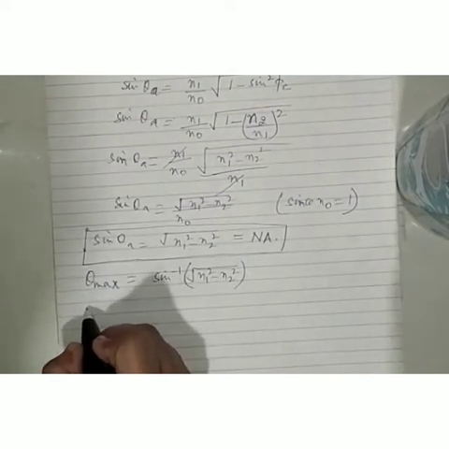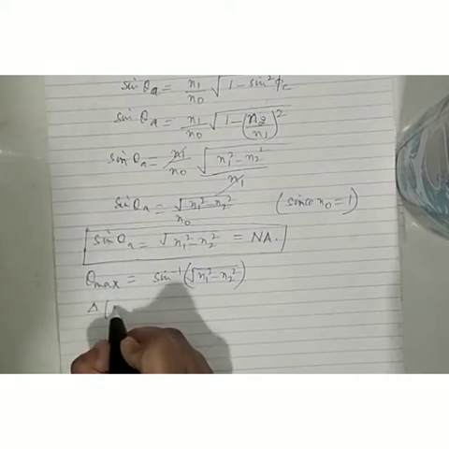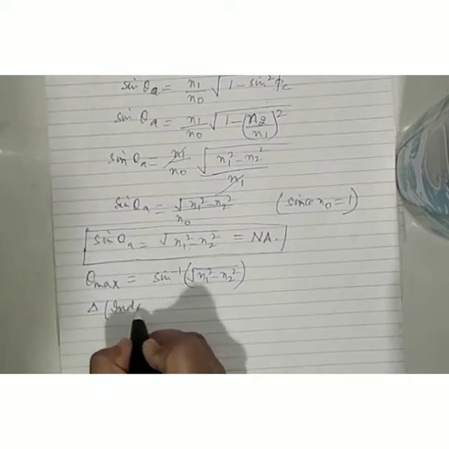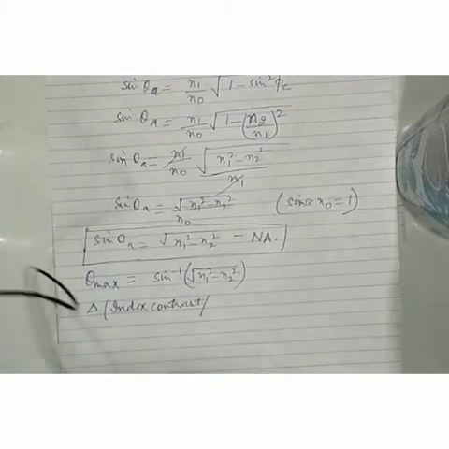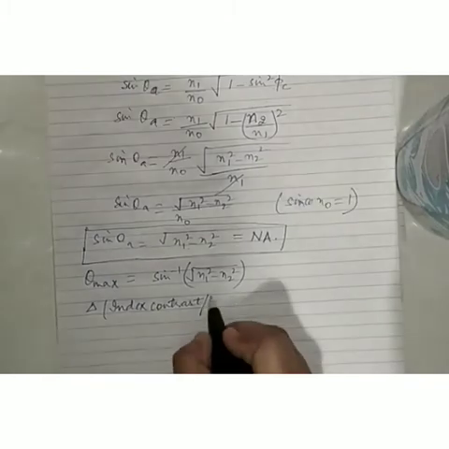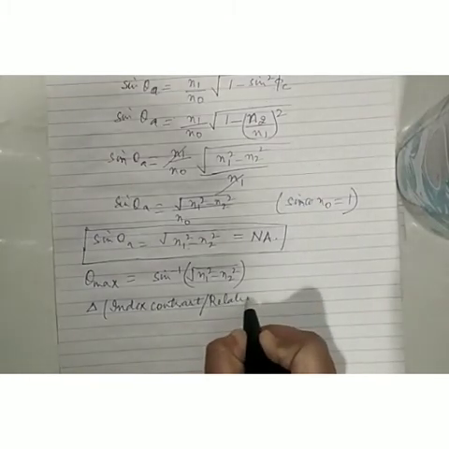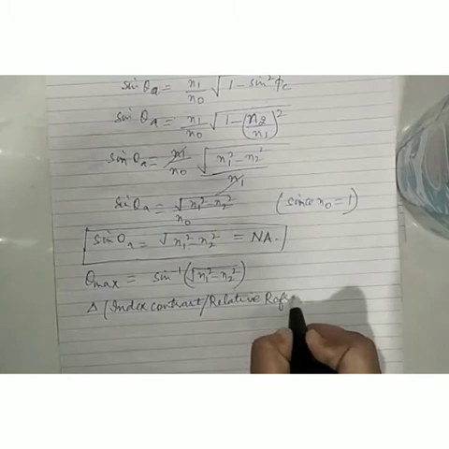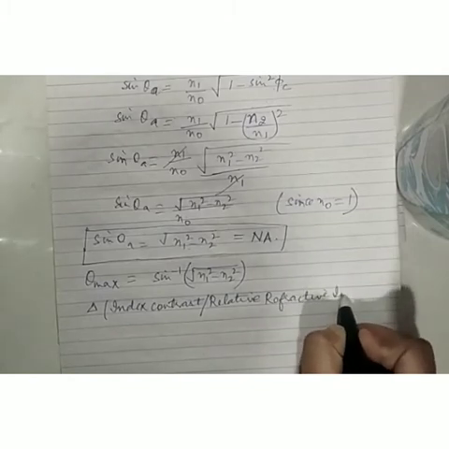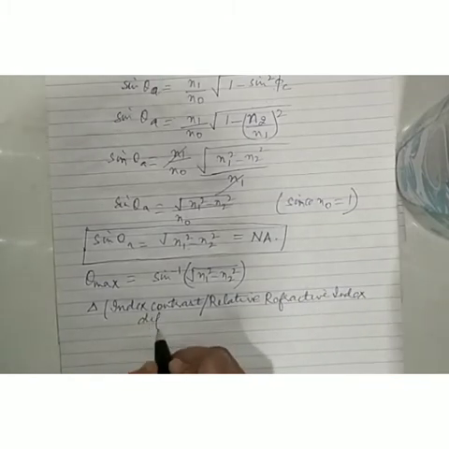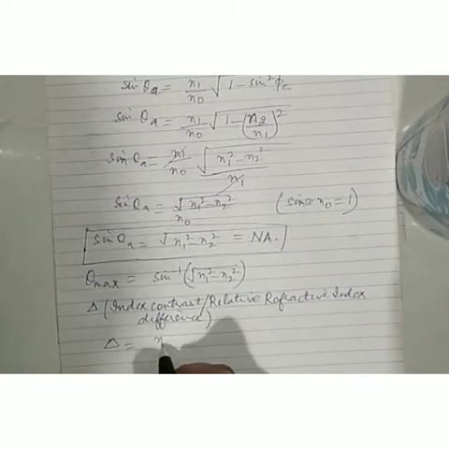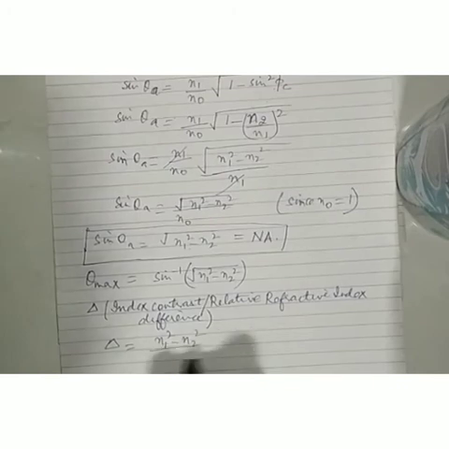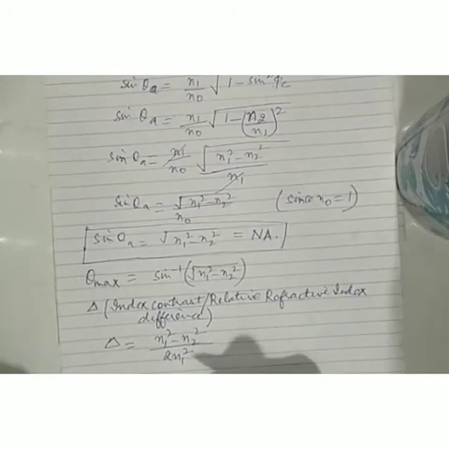Okay. Now there is one more parameter, which is called delta. Delta is called the index contrast of an optical fiber, or it is also called the relative refractive index difference. And the formula for delta is n1 square minus n2 square upon twice of n1 square.